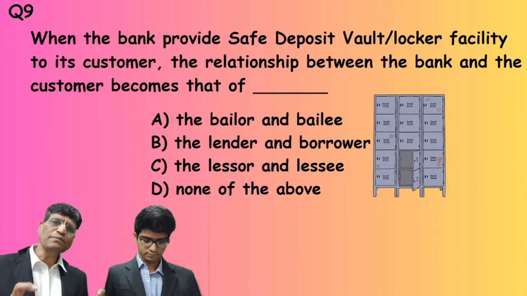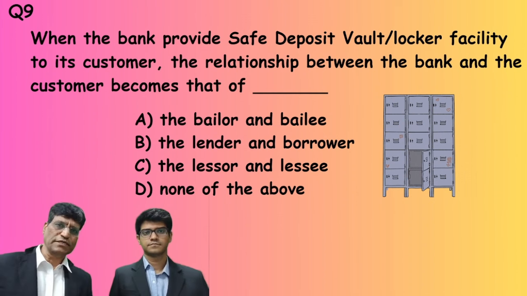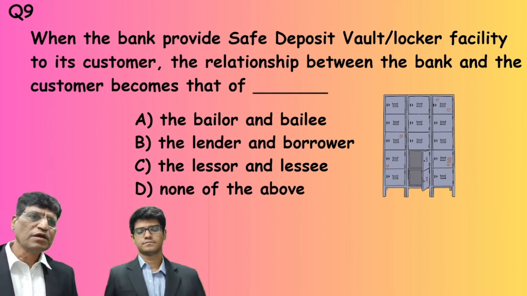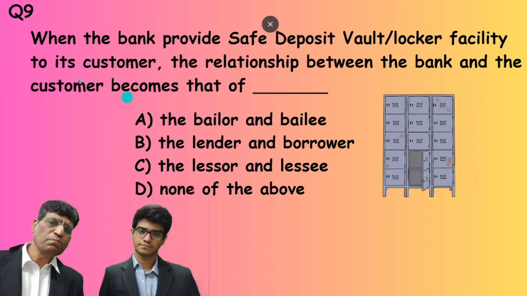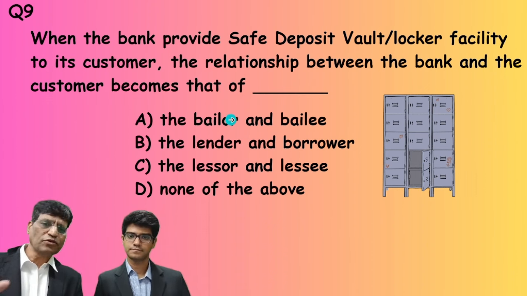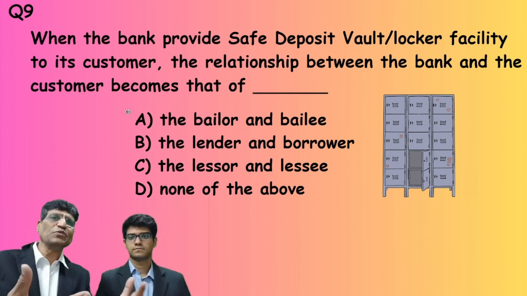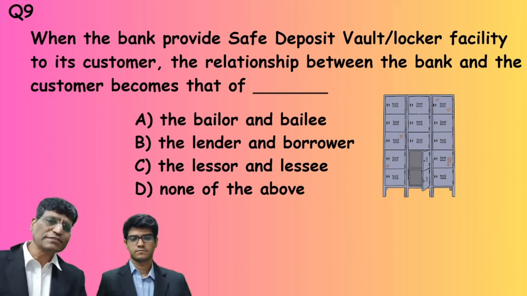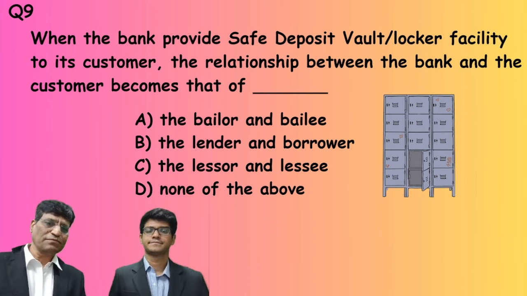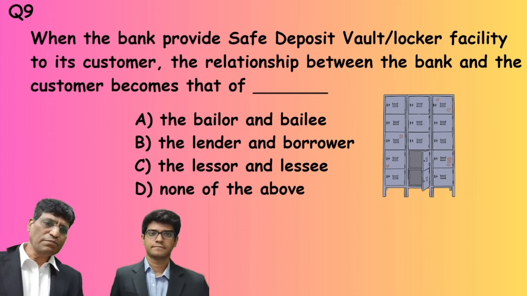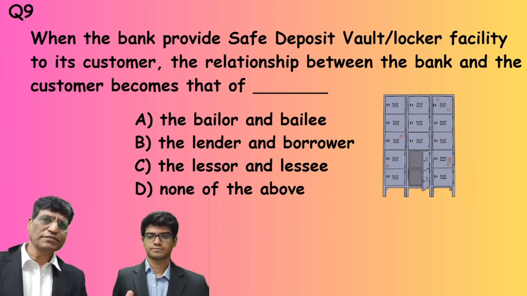When banks provide safe deposit vault or locker facility to their customers, the relationship between the bank and the customer becomes that of, now, safe deposit what? Something is given to keep by the customer, so that relationship is established. Bailor and bailee, lender and borrower, lessor and lessee?